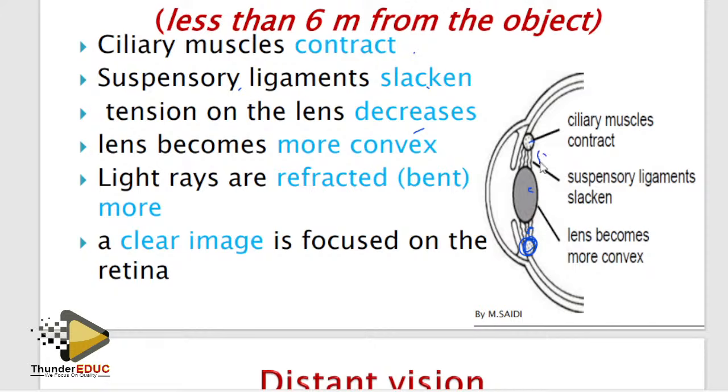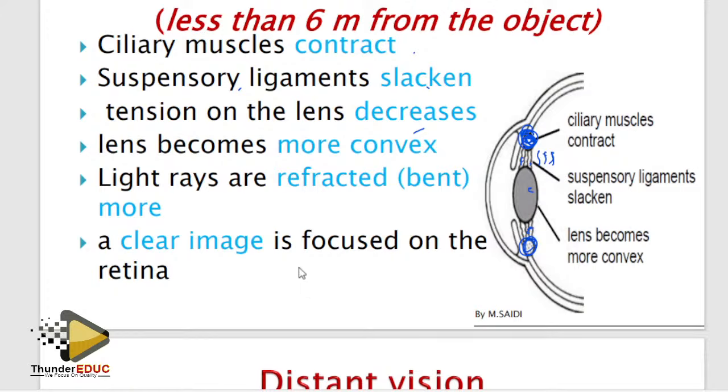I'm saying, you see that they are relaxed. So if this relaxes, this contracts. If this one, we call it becoming taut. If this contracts, this one relaxes. You understand? And how do I know that it's a near object? When they talk about more than 6 meters, it is a far object, less than 6 meters is near.